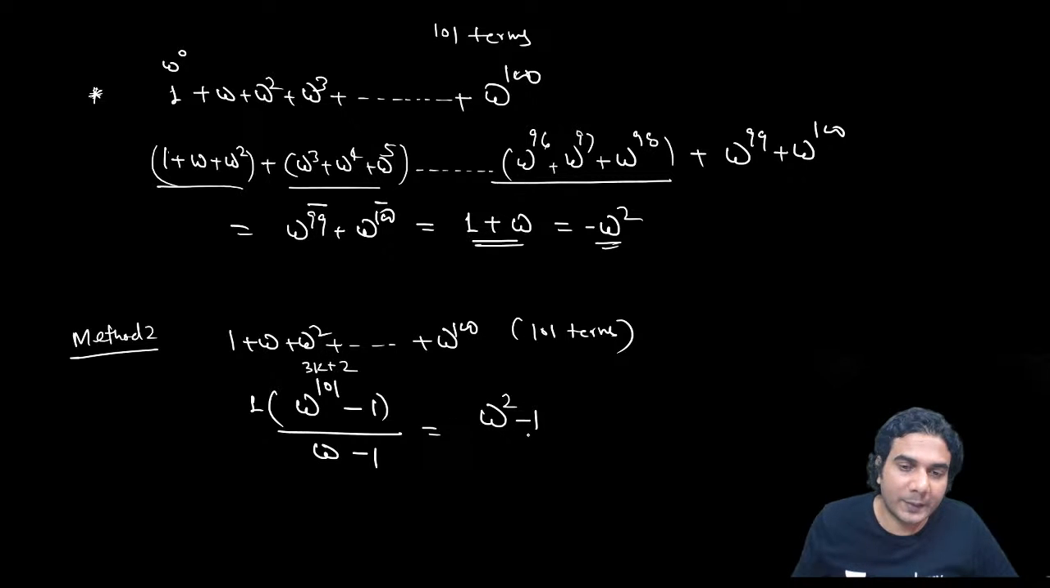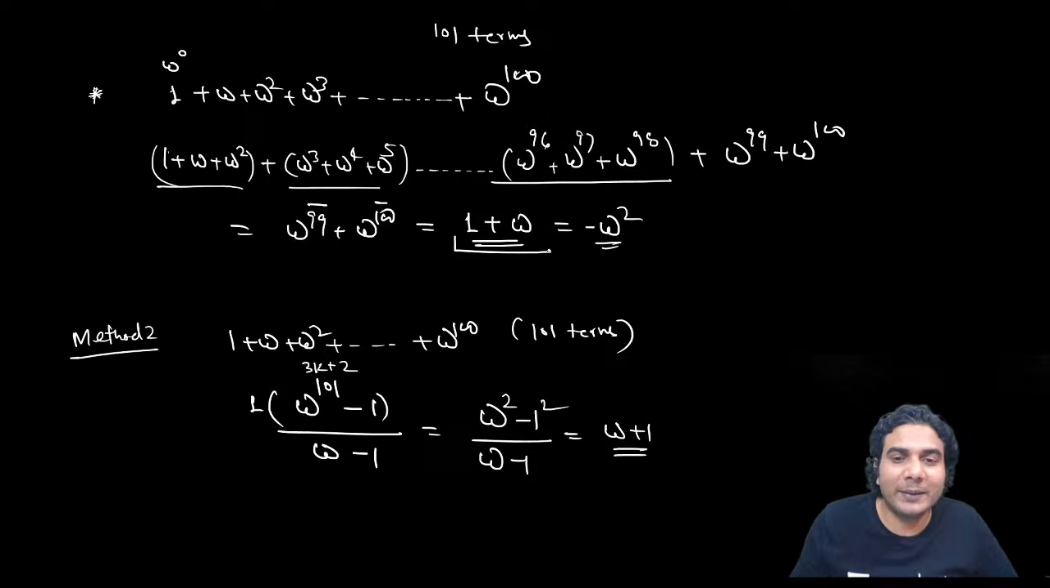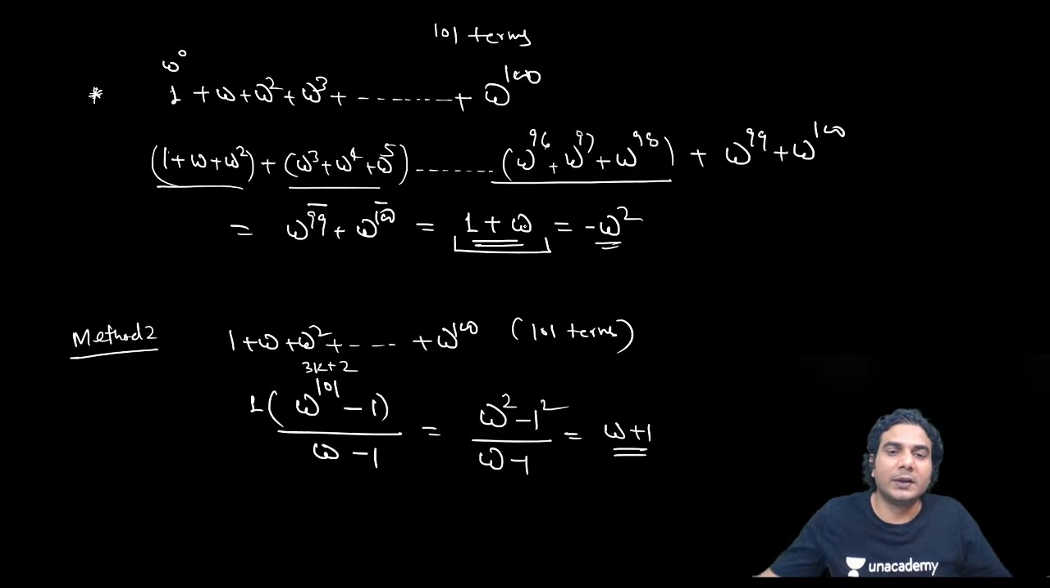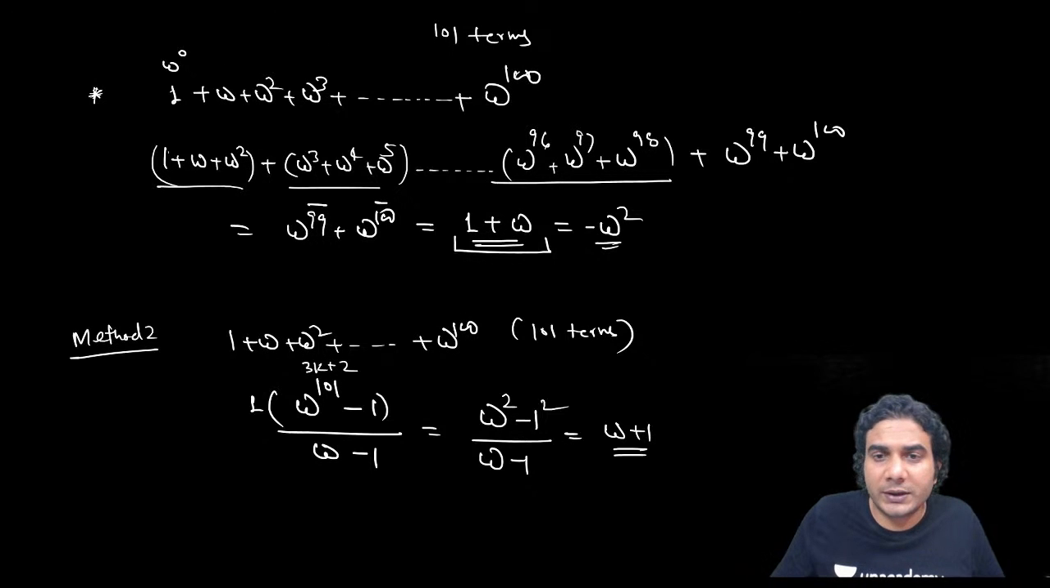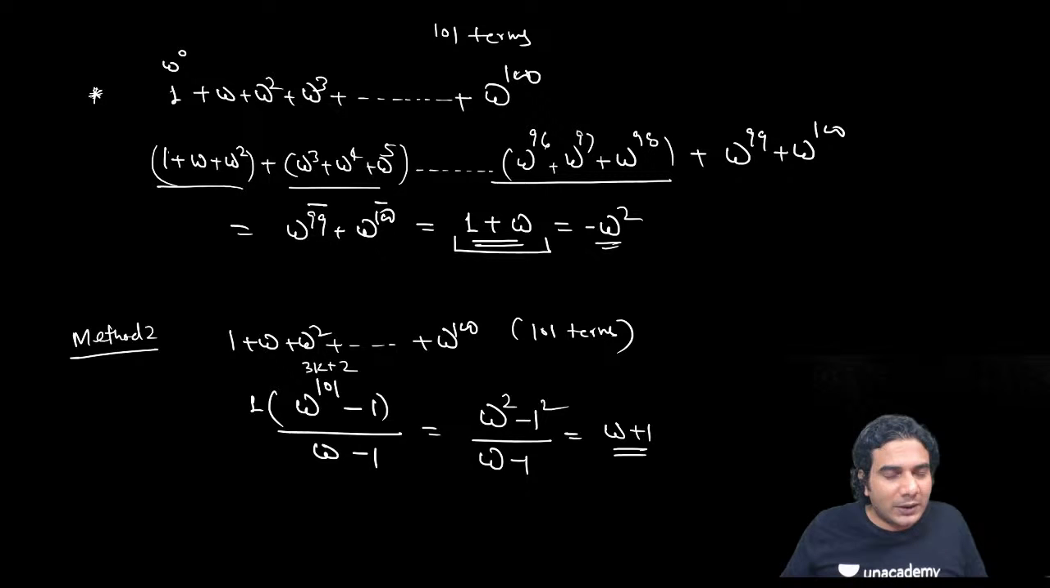So omega square minus 1 upon omega minus 1. Now you can cancel omega minus 1, applying a square minus b square in the numerator. So it is omega plus 1. So you have reached the same answer, obviously. So this is another way: you can find the sum of the GP, or you can use that concept that the sum of any three terms with three consecutive powers will be 0. Let me say it correctly.